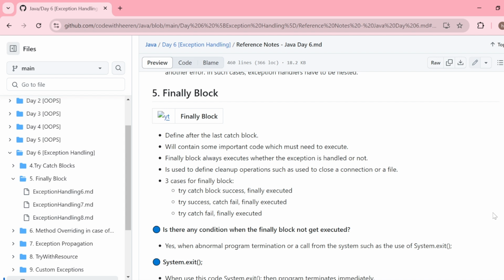You need to call the System.exit method in certain use cases when you want to abnormally terminate the code in a certain condition. It will not give the chance to execute the finally block, and that's why we can say that if exit gets executed, it will not even allow the finally block to execute.